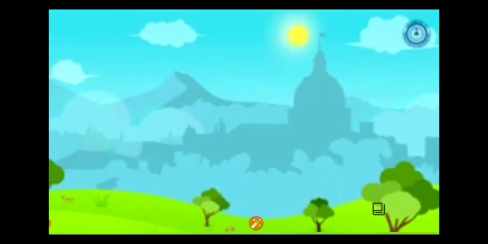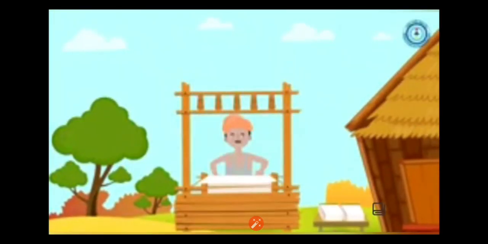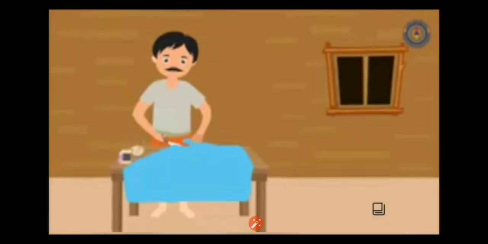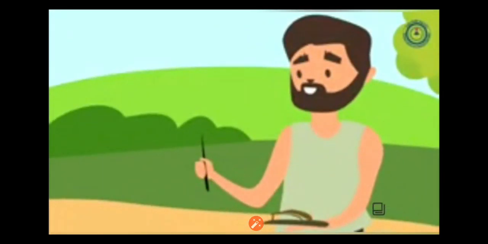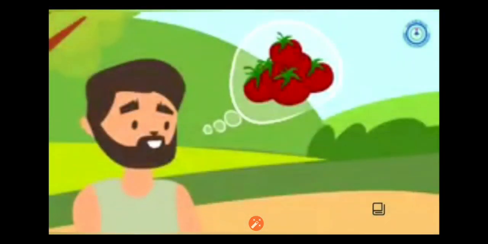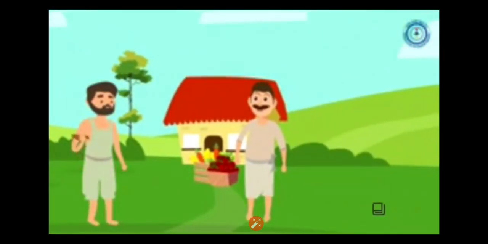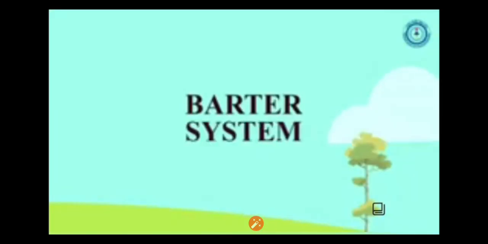Imagine a prosperous kingdom. In this kingdom, there were people doing different types of work, like weavers, cobblers, farmers, tailors, etc. This is Kisna, a farmer. This is Manoj, a cobbler. When Manoj needs vegetables, he goes to Kisna and exchanges a pair of slippers for the vegetables he needs. Both are happy. This is known as barter system.